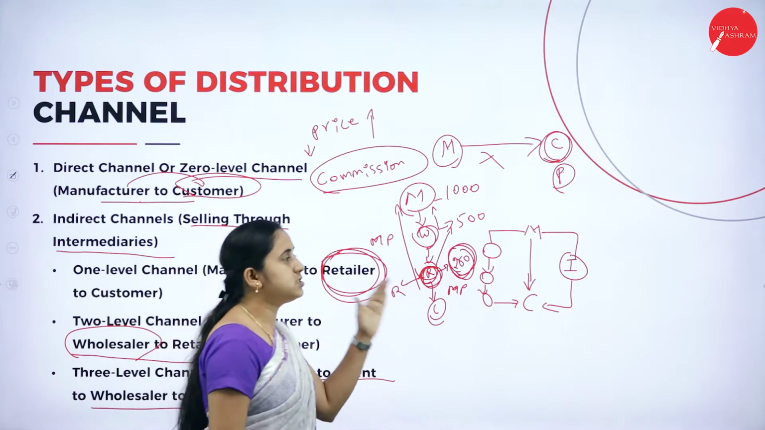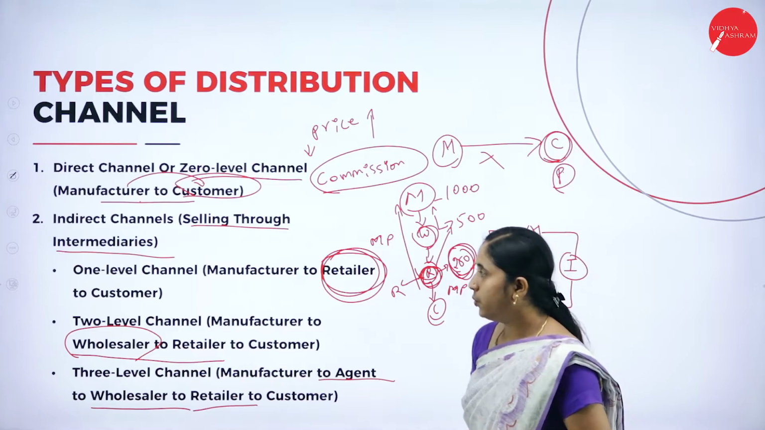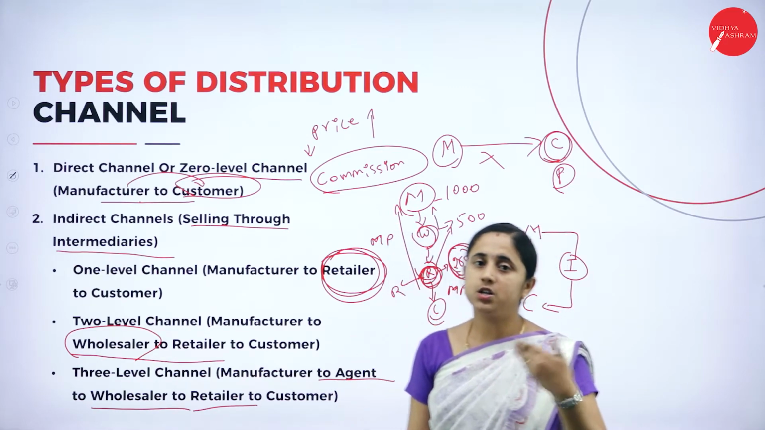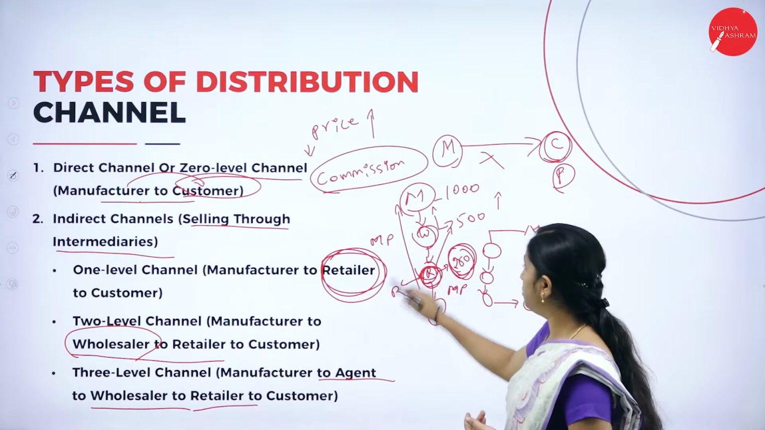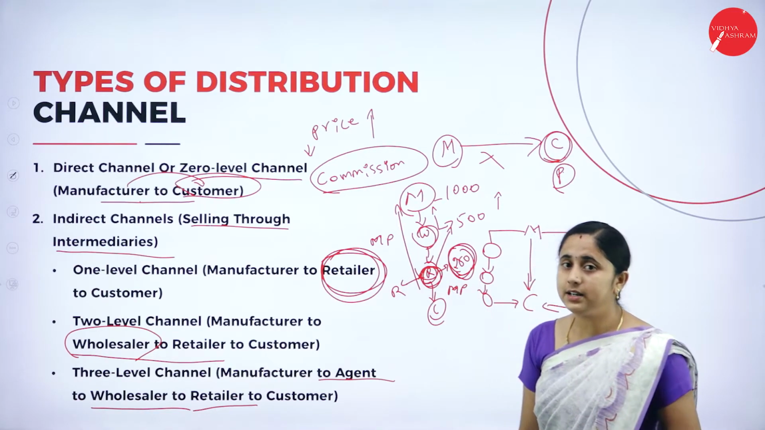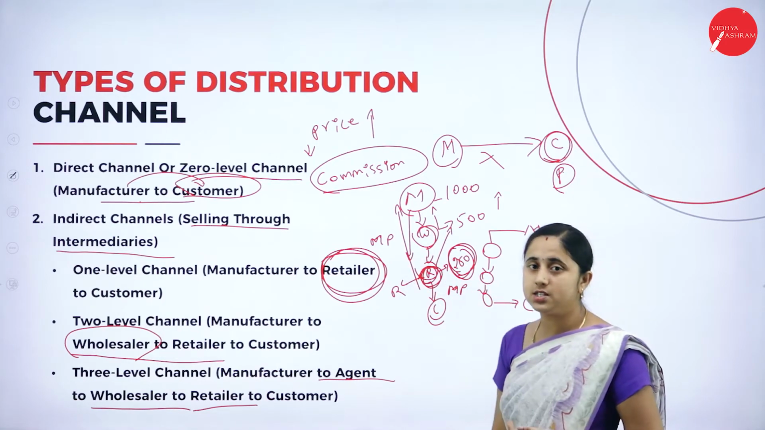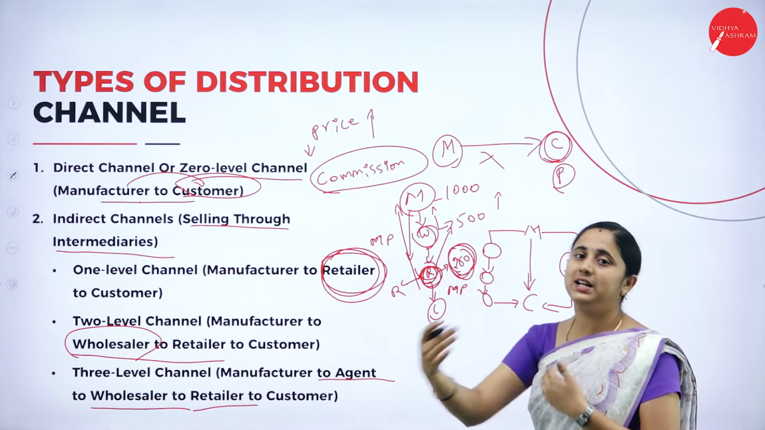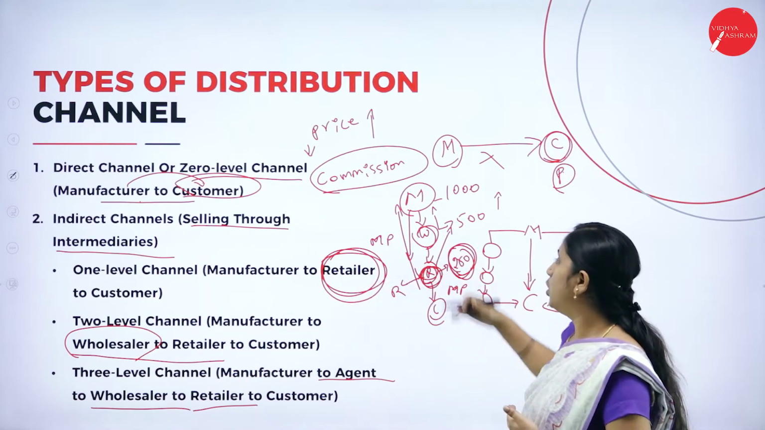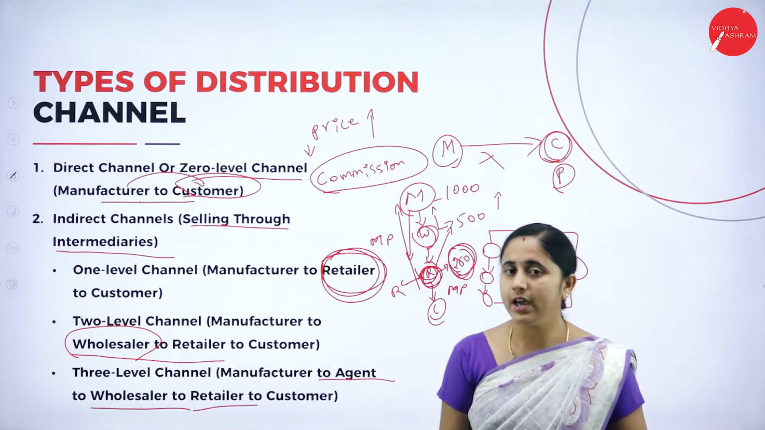So in this distribution channel, compared to the direct channel or one level channel, the selling price of the product will become higher because you need to meet these expenses. Either the manufacturer can have control over this distribution channel, or they can completely hand over their goods to the wholesalers. The wholesaler will sell to the retailers, and the retailer will sell to the consumers.